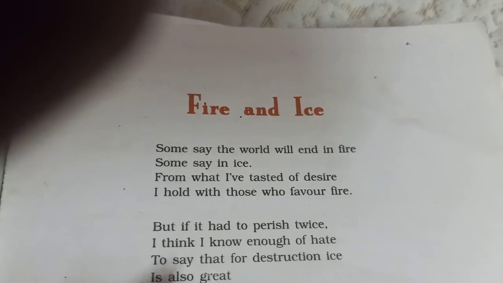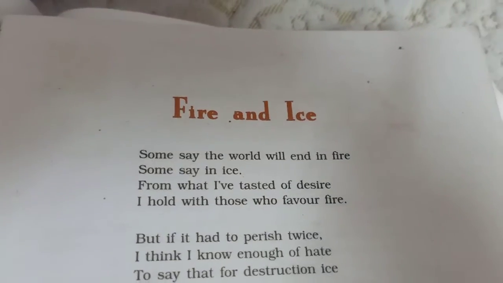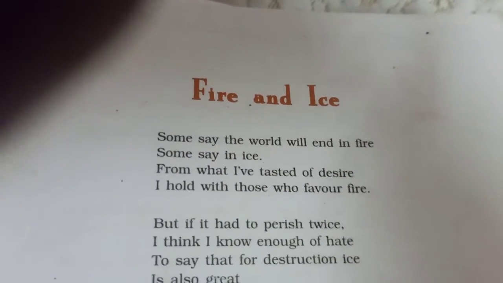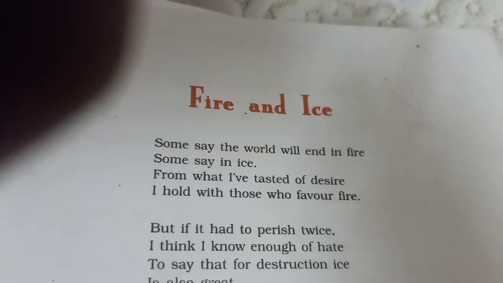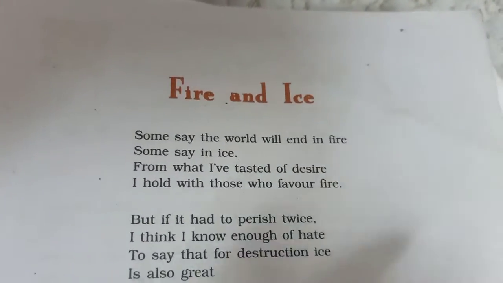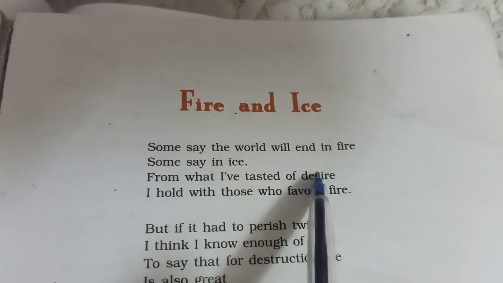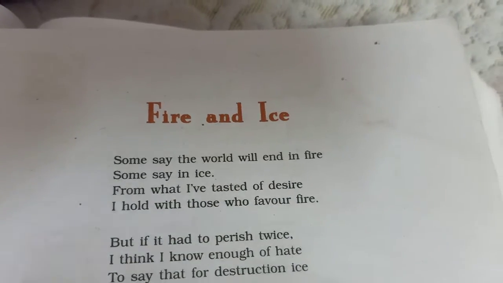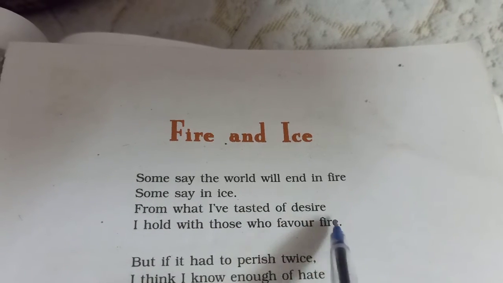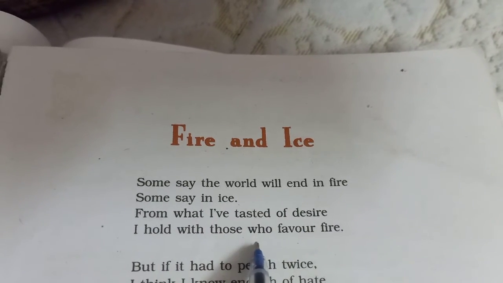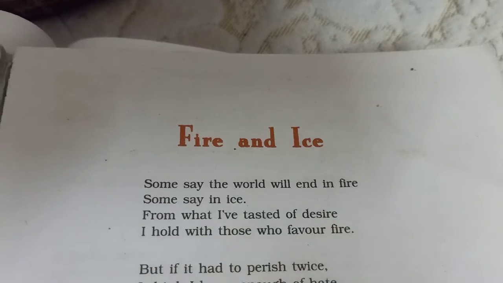So in the first stanza, let us see the first stanza. Some say the world will end in fire, some say in ice. From what I have tasted of desire, I hold with those who favor fire.